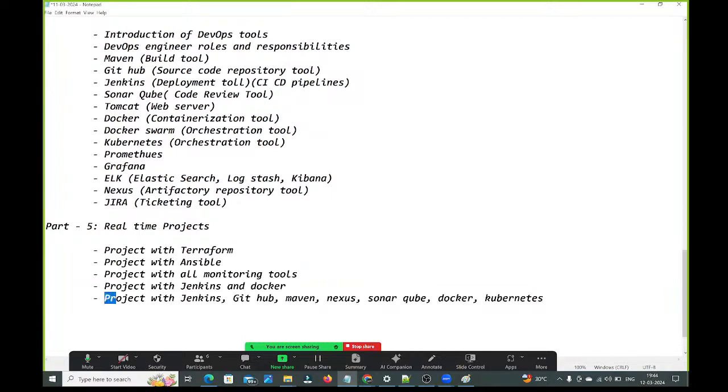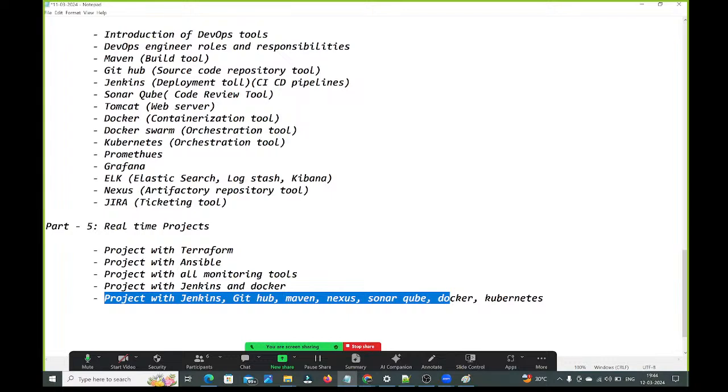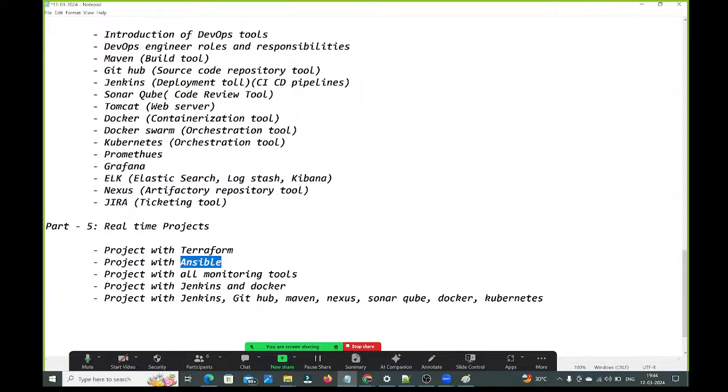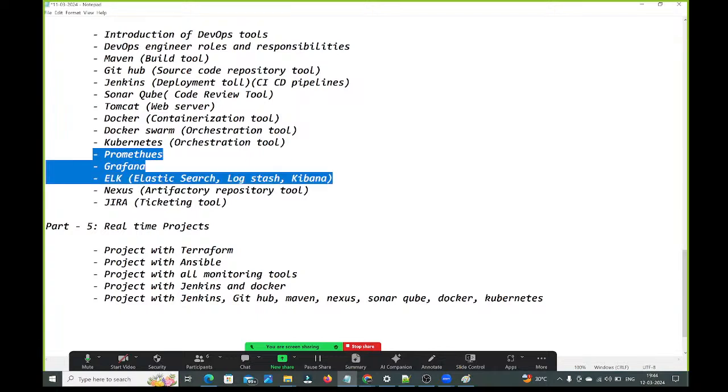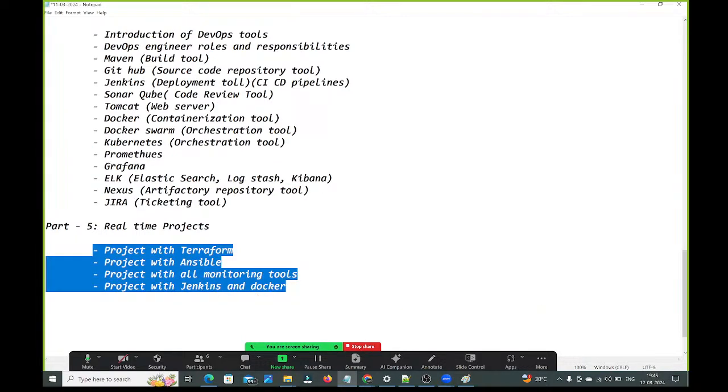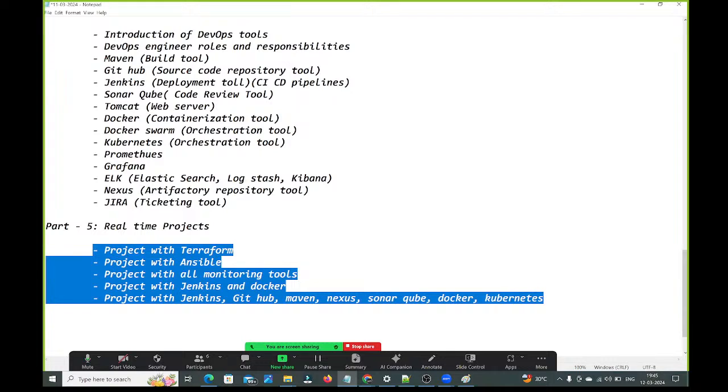And at the last, we are going to do one more project by using all the DevOps tools: GitHub, Maven, Jenkins, Nexus, SonarQube, Docker, Kubernetes. And by using Ansible also, we are going to do one project, guys. And with the monitoring tools, Prometheus, Grafana, ELK stack, we are going to do one project. And by using Jenkins and Docker, up to Docker, we will do one project. Like this, a total of 5 real-time projects we are going to discuss here.